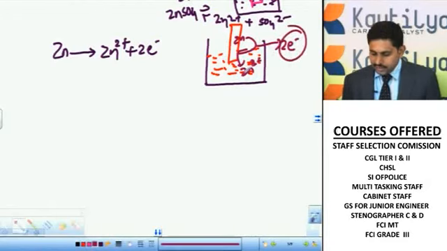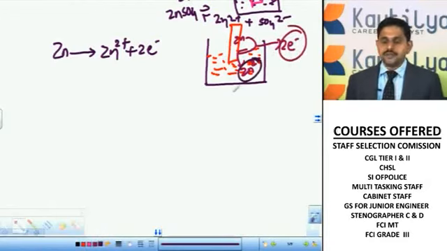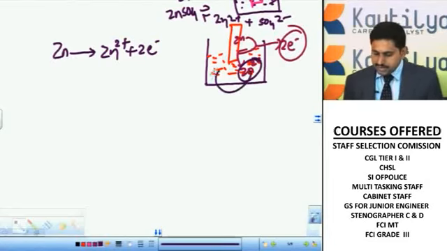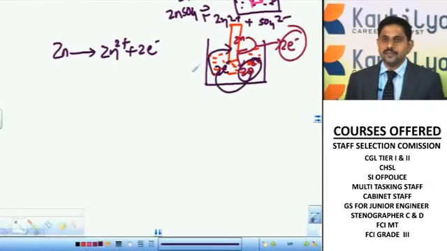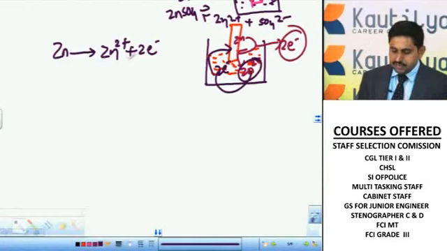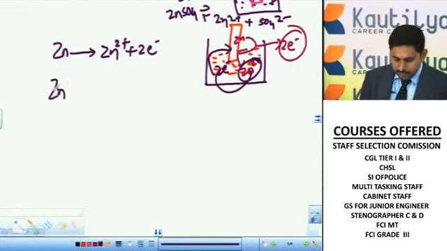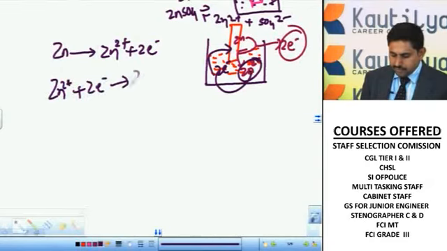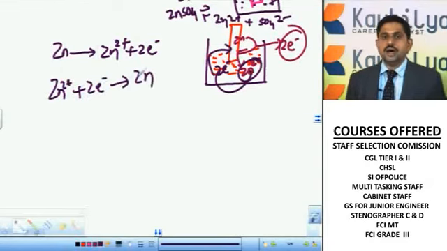At the same time, the Zn2+ ions present in the solution, coming from that one, will try to accept 2 electrons and deposit in the form of zinc on the metal plate.